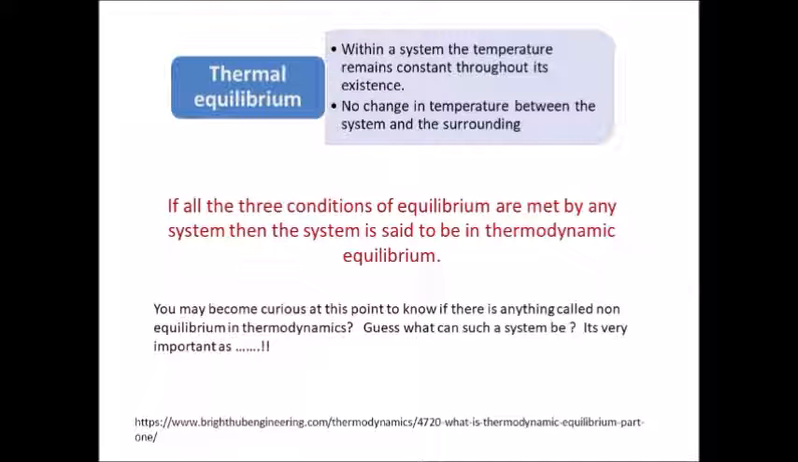Next, we see what is thermal equilibrium. When within a system the temperature remains constant throughout its existence, then within that system there is no change in temperature, and between the system and the surrounding there is no change in temperature either. There may be exchange of heat, but the temperature remains constant within the system. That is said to be the thermal equilibrium stage. So, when a system satisfies all these three conditions of equilibrium, that system is said to be in thermodynamic equilibrium.